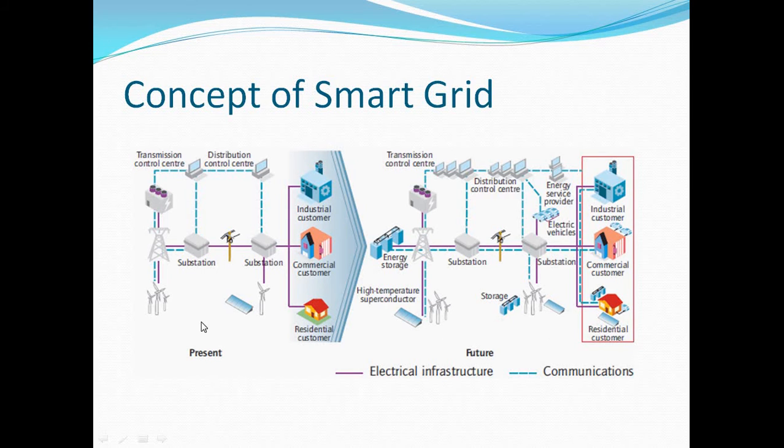The main difference between the present and future concept of the smart grid is that in the future smart grid we use energy storage with the help of a high temperature superconductive energy storage system and a wind energy storage system. These are the two techniques used in the future smart grid concept. This is the high temperature superconductor energy storage system, and this is the wind energy storage system.